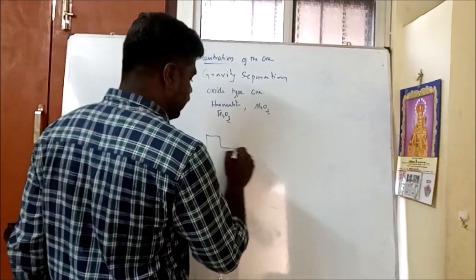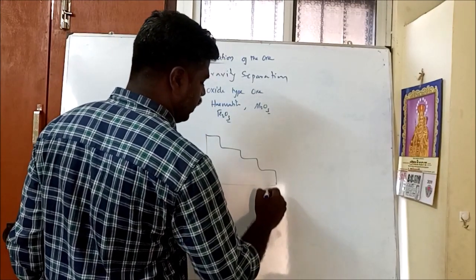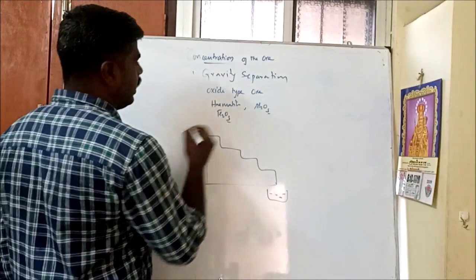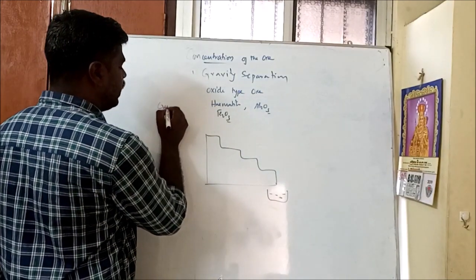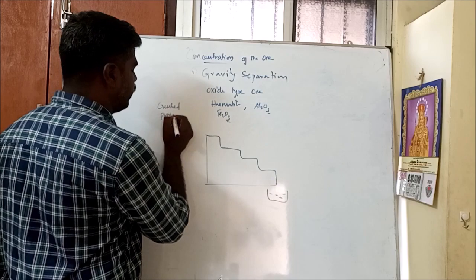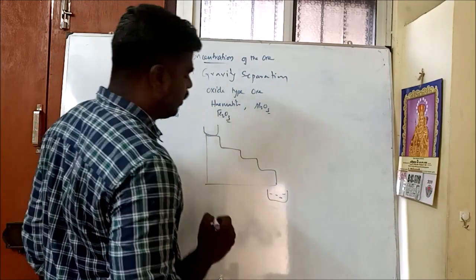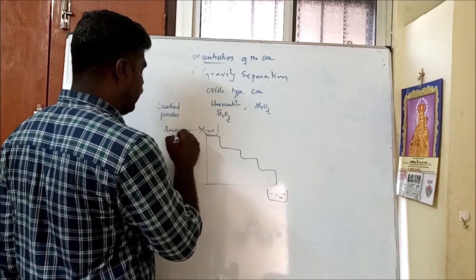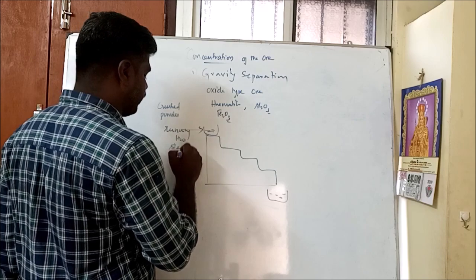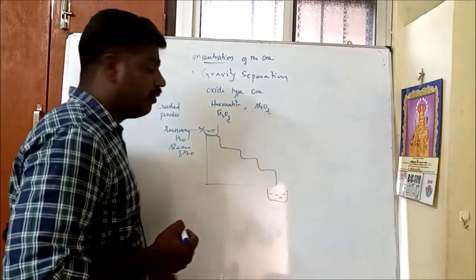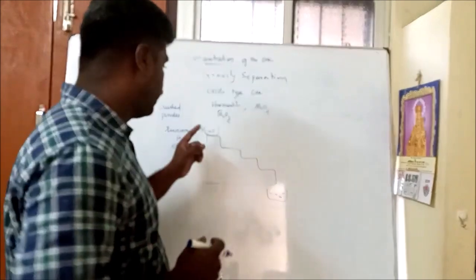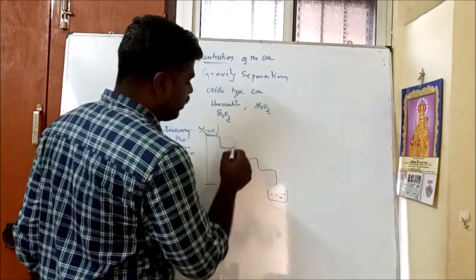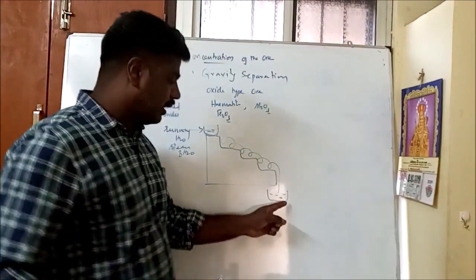In this method, let me draw a small diagram here. Here is a reservoir, a collector which is used to collect. In this method, the oxide ore is crushed and powdered. It is taken at the top of the reservoir. Then a running water, a stream or current of water, is passed. When the running water passes, the lighter ore particles are washed away and collected in a separate reservoir.